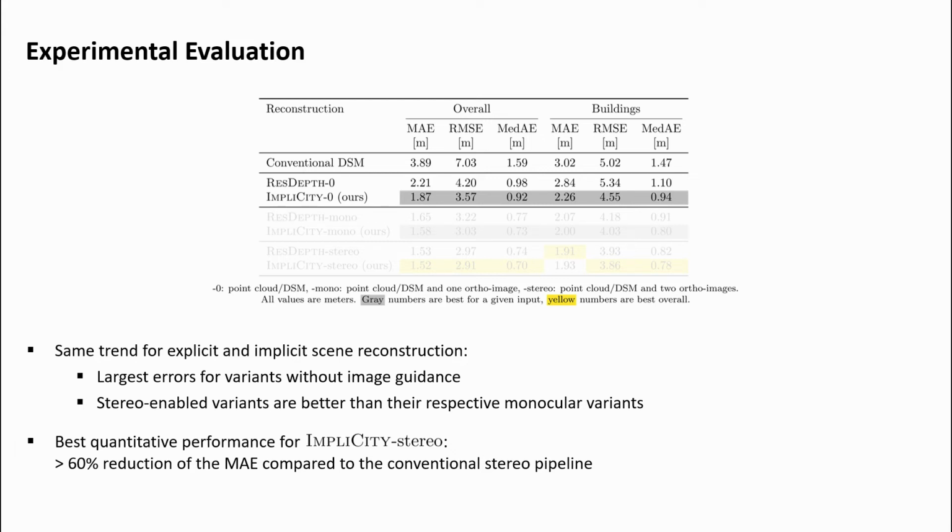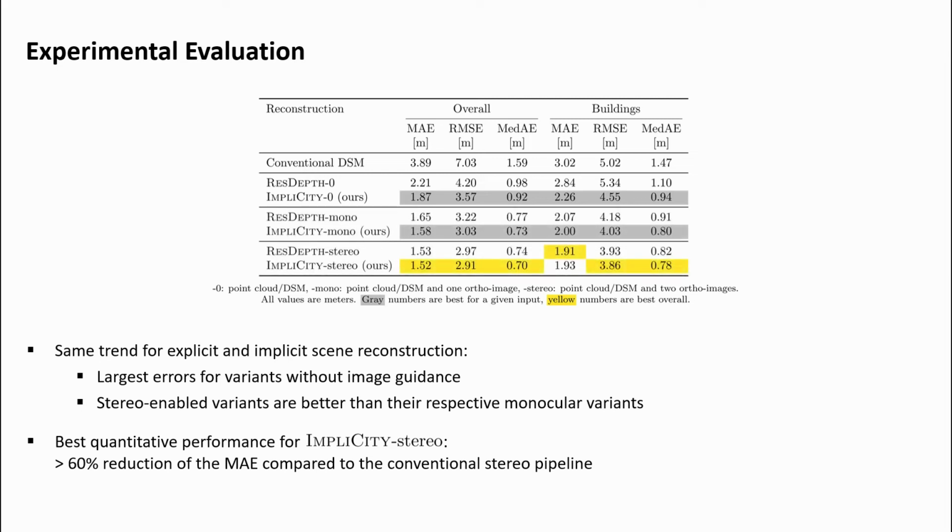ImpliCity zero also outperforms ResDepth, a method that directly refines the conventional elevation map by regressing an additive height correction at every pixel via a standard U-Net. When using additional monocular or stereo information to support the reconstruction, we observe the same trend for ResDepth and ImpliCity. The variants using a single image outperform their respective counterparts without image guidance, and stereo-enabled variants bring another improvement compared to the monocular versions. We report the lowest reconstruction error for our full model based on stereo guidance, which achieves a mean absolute error of 1.5 meters.